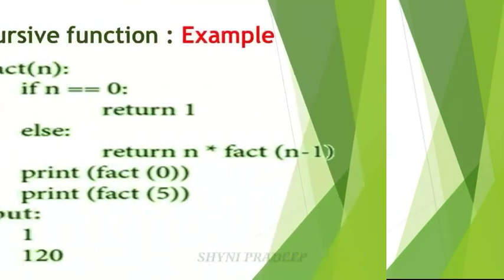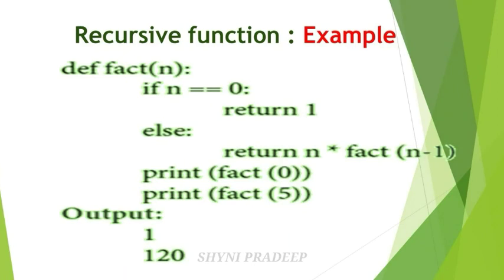Okay, so let's see one example. Here the example is given: find out the factorial of the given number. def fact of n, an if else condition is given. If n is equal to 0, return 1, else return n into fact of n minus 1. And next print statement, fact 0 and fact 5. First you have to pass value 0 to n. So 0 is equal to 0, true. If this condition is true, then return 1. So this 1 will be printed on the output screen.